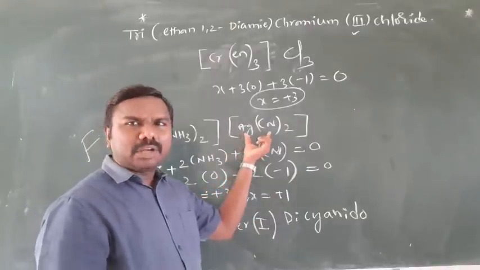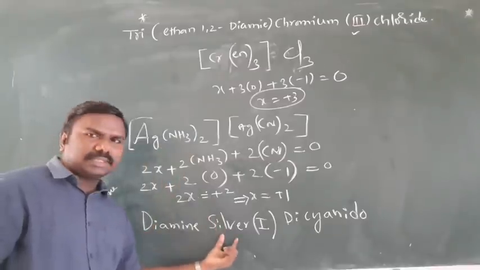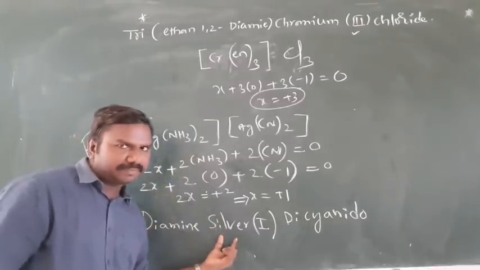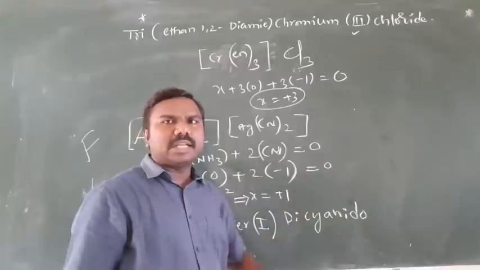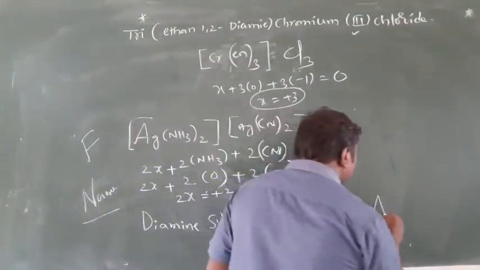Because it is a negative complex ion, and that one is positive. For a positive complex ion, it is as it is, argentum or silver. For a negative complex ion, the name ends with ate. That's why argentate.